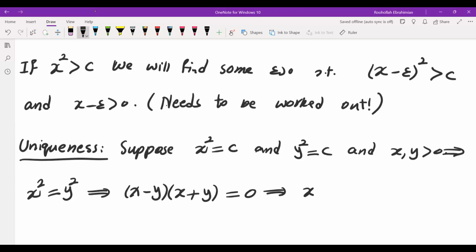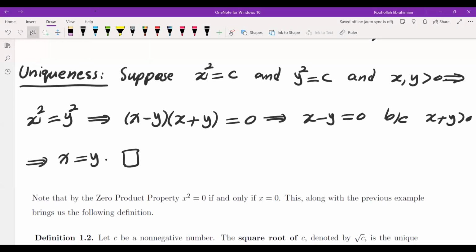And that implies x minus y is 0 because x plus y is positive, which means x is equal to y. So in order to prove uniqueness of some object in mathematics, we assume there are two, and then we show that those two are in fact identical. And that's exactly what we did. We assumed there are two, x and y, satisfying the property, and then we showed that the two must be the same.